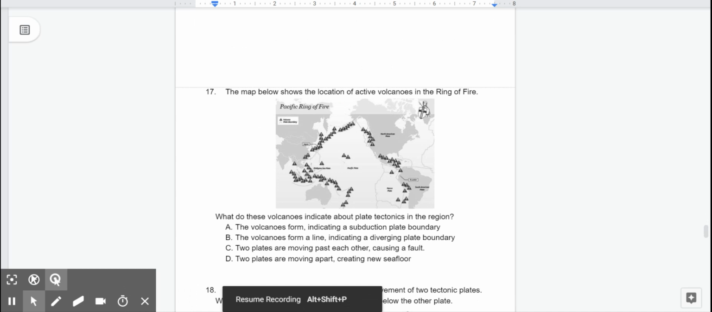Number 17. The map below shows the location of active volcanoes in the Pacific Ring of Fire. What do these volcanoes indicate about plate tectonics in the region? A. The volcanoes form, indicating a subduction plate boundary. B. The volcanoes form a line, indicating a divergent plate boundary. C. Two plates are moving past each other, causing a fault. Or D. Two plates are moving apart, creating new seafloor.